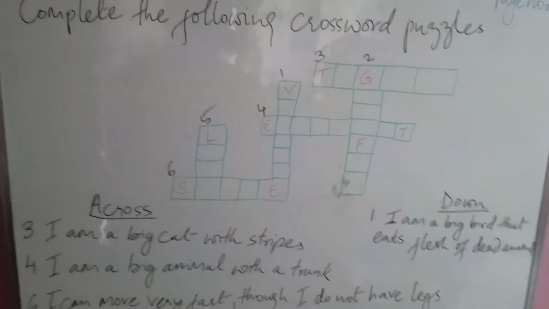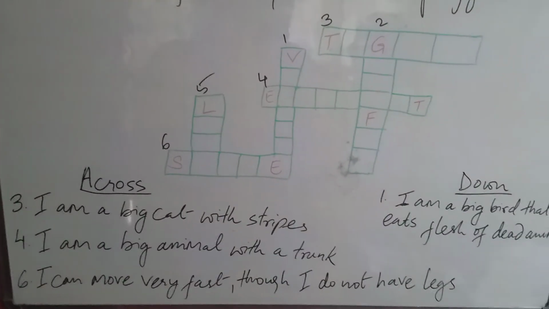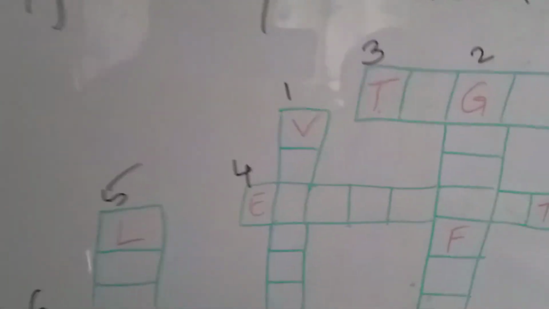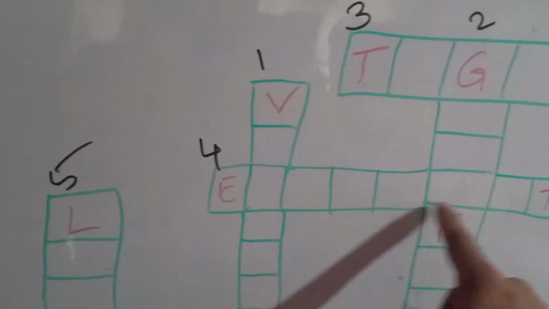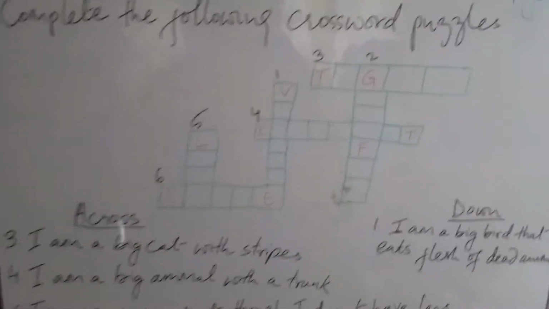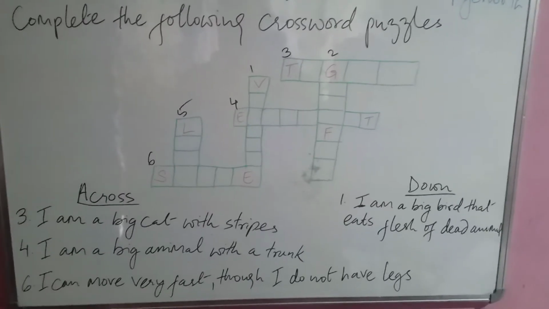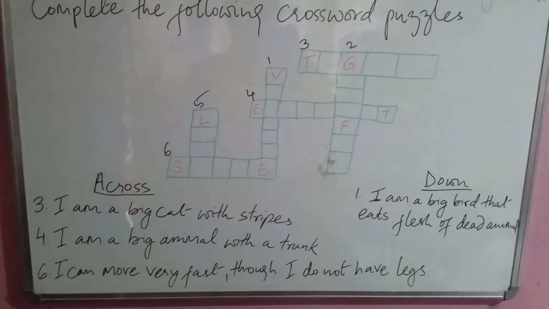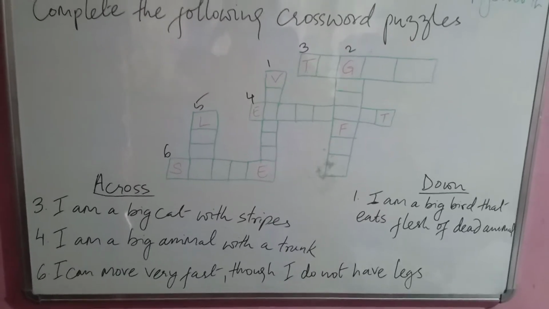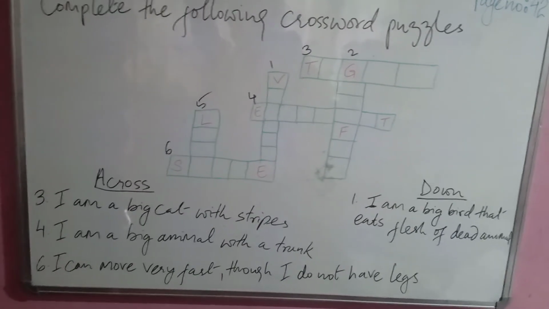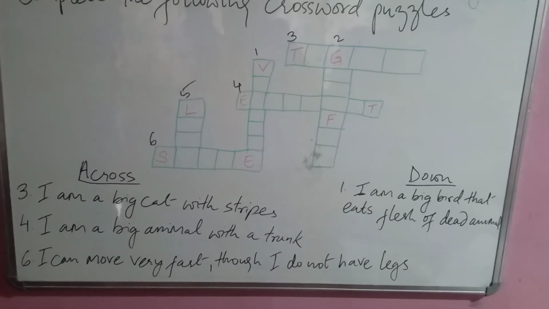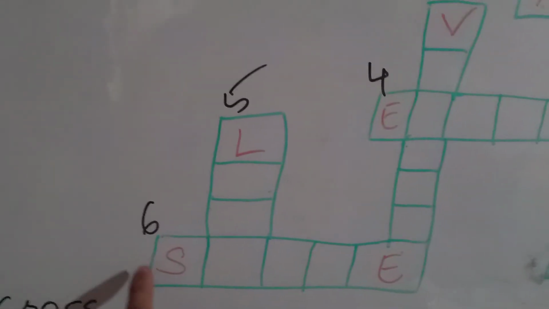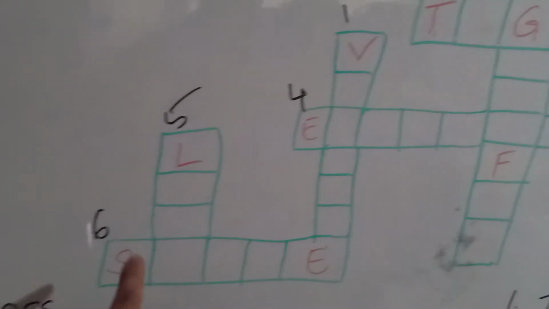Also question 4, I'm a big animal with a trunk. In the across question, you have to fill these empty boxes with the alphabets, by taking the hints. And then question 6 from across, I can move very fast though I do not have legs. So this one here is an across question, you have to fill in which animal this one is.